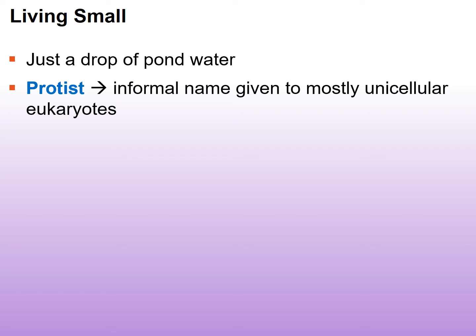water, right? So if you actually took a drop of pond water, you would probably identify at least 3 to 4 protists. Now, protist is actually an informal name of a group. Used to be called really a kingdom, but it's not a true kingdom, and we're going to kind of express that as we go through this particular chapter, and it'll be a common trend as we go through the rest of the chapters in the semester.